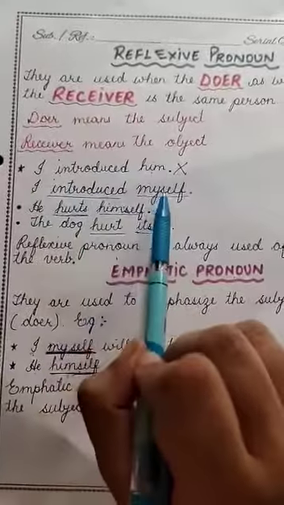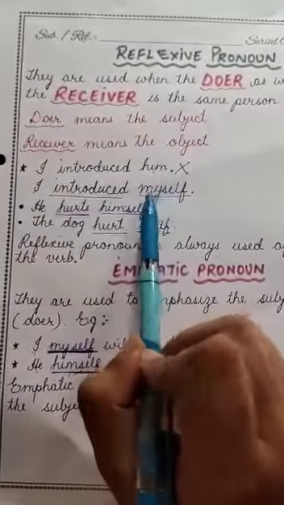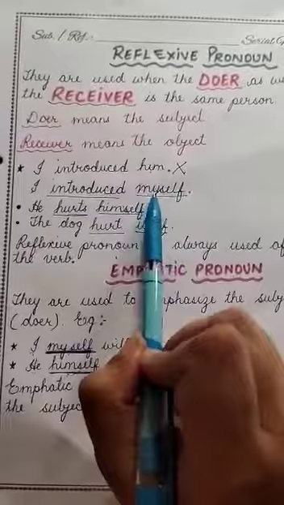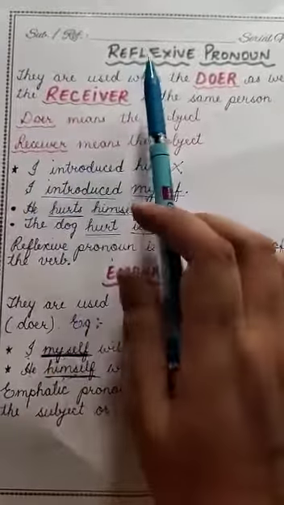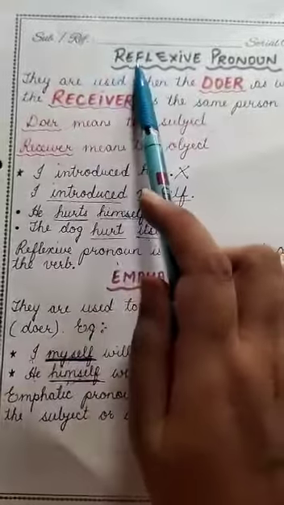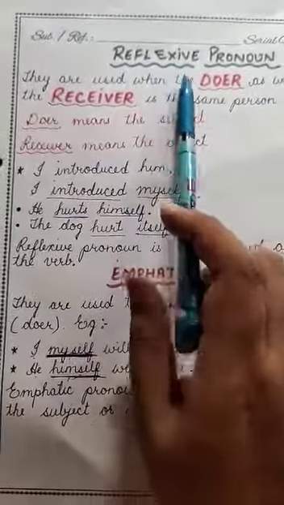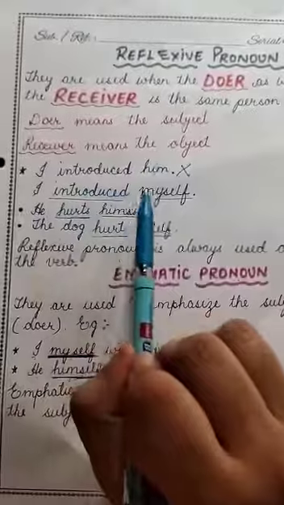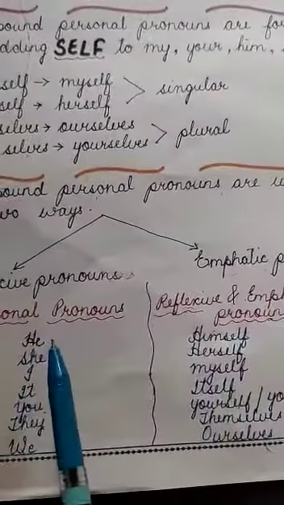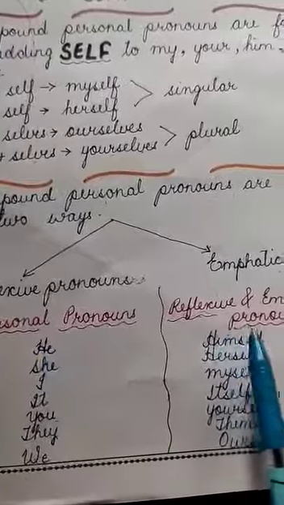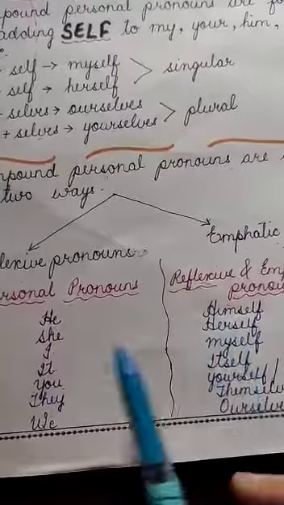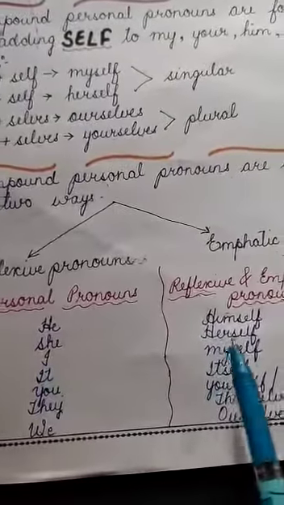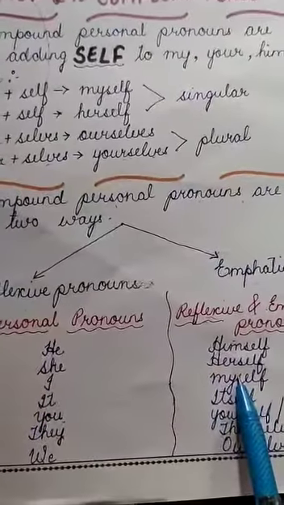I introduced myself. Now what is myself? Myself is reflecting to I. The word reflexive comes from reflection. See, he will be changing into himself, she will be changing into herself, and I will be changing into myself.